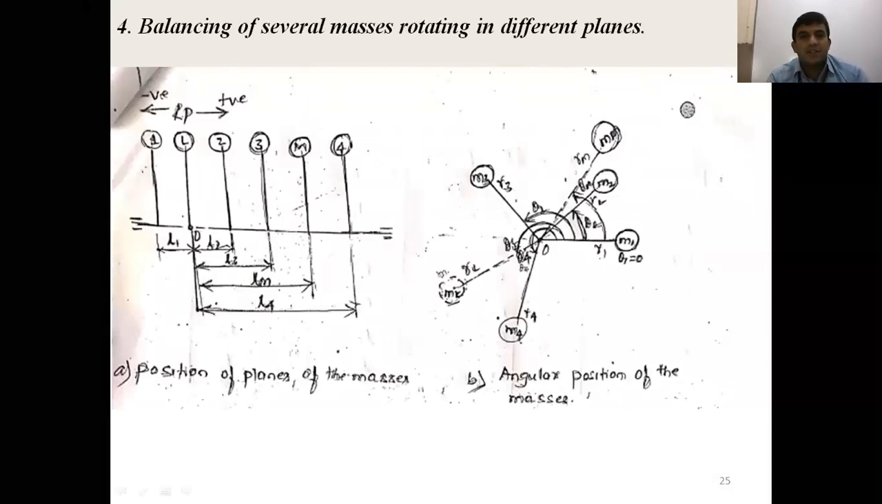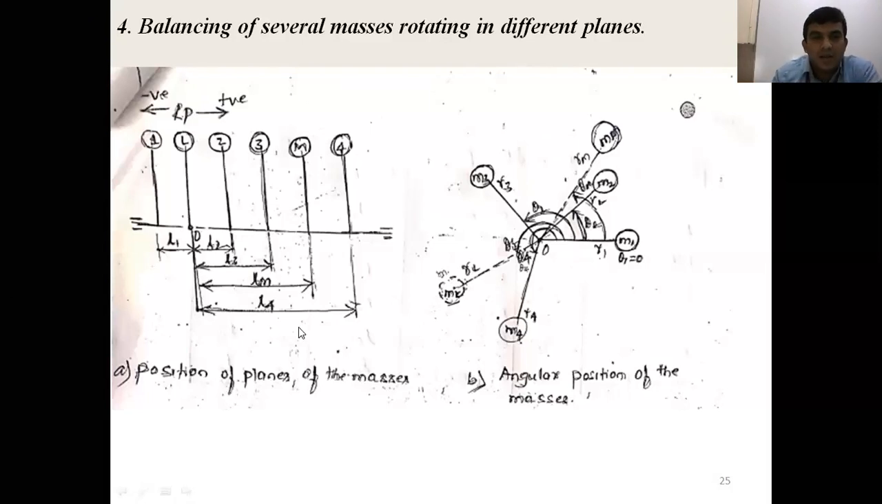Balancing of several masses rotating in different planes. The best examples we can give here are the multi-stage compressor and the multi-stage steam turbine. Also, the rear axle wheels of buses and lorries, or the axle of a railway wheel: on each side two wheels are mounted, one wheel on one plane and the other wheel on another plane. That is called several masses rotating in different planes.